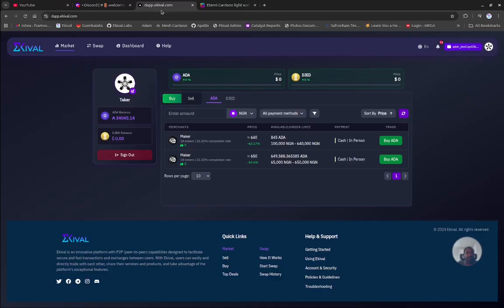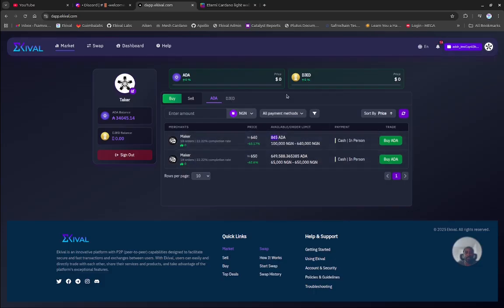As the taker, I can go in again and see that he had 1000 ADA available. Now the maker only has 845 ADA remaining available. I can go in again and buy more ADA with again a minimum of 100,000 Naira up to the whole 640 Naira. Thank you very much.